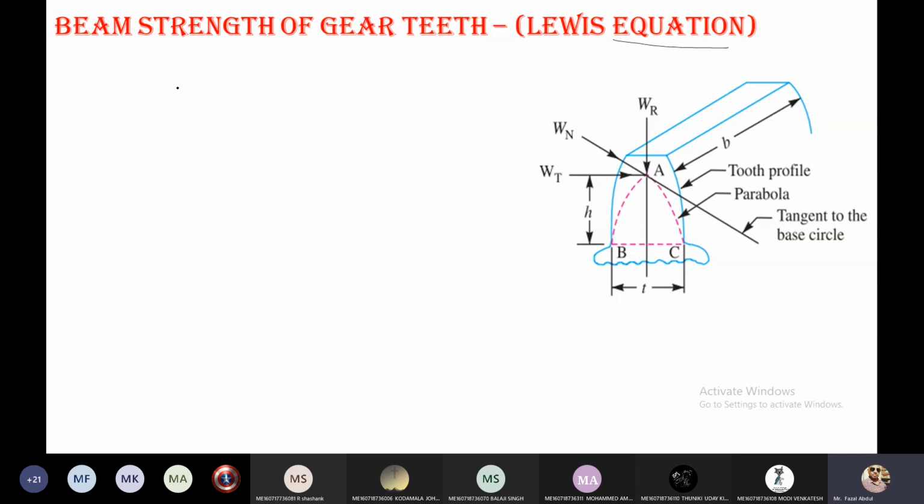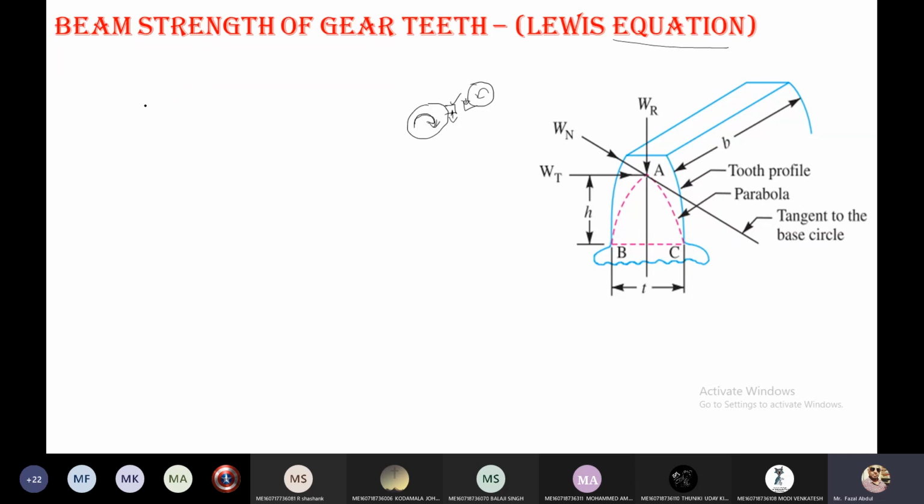Okay, to determine this equation, Lewis assumed one thing. Suppose there are two gears. He assumed that the load is being transmitted by the driver gear to the driven gear by a single tooth. See here, this is the driver having the power. This load is transmitted by this tooth hitting this tooth, and because of that the other gear rotates in the opposite direction.